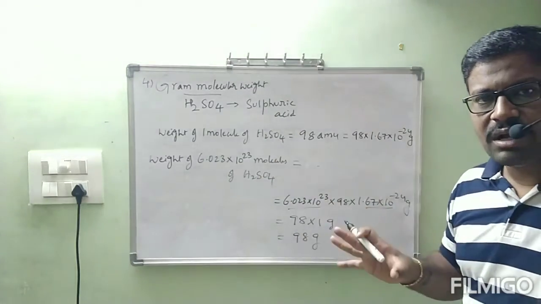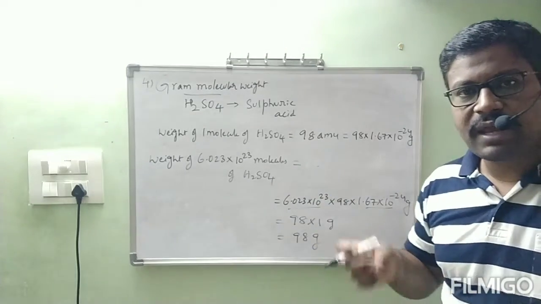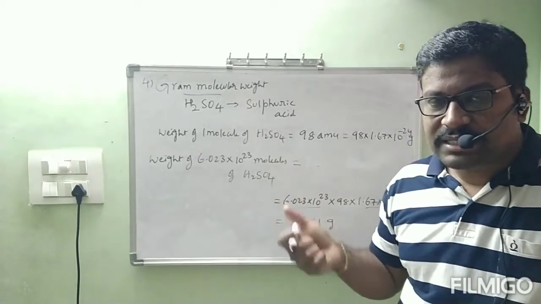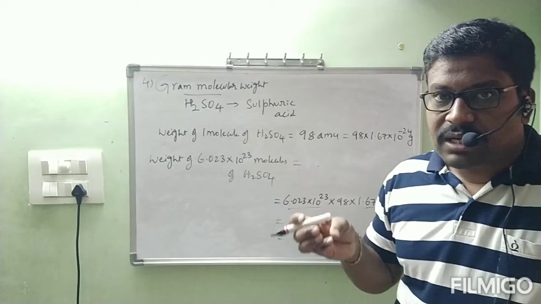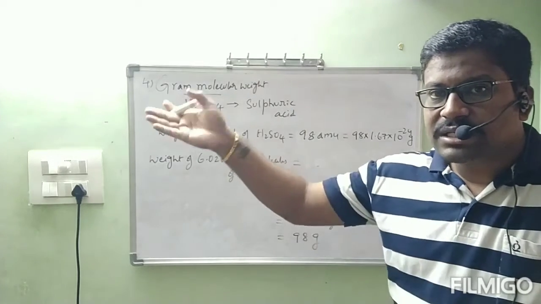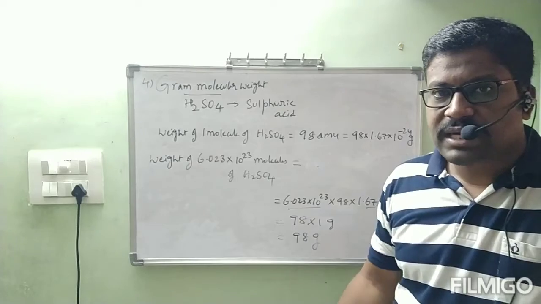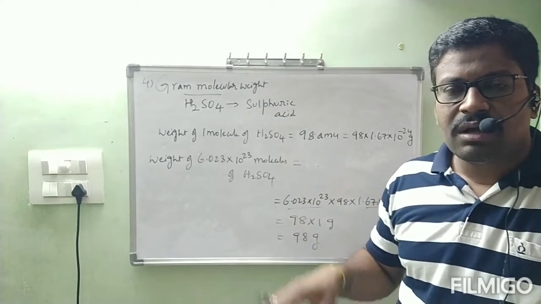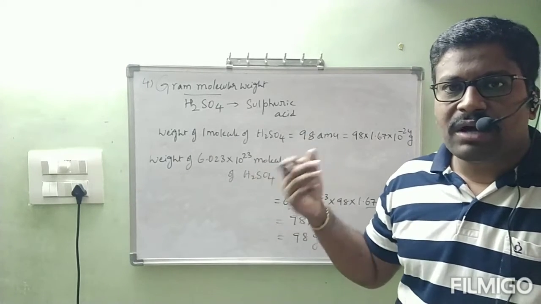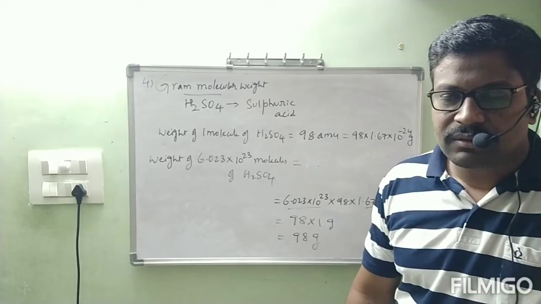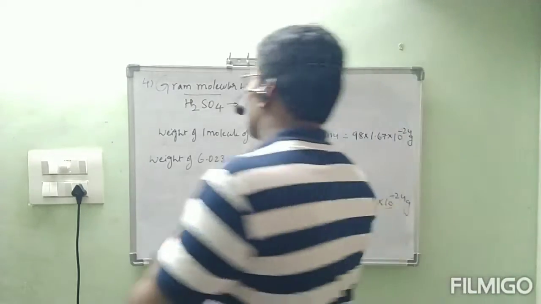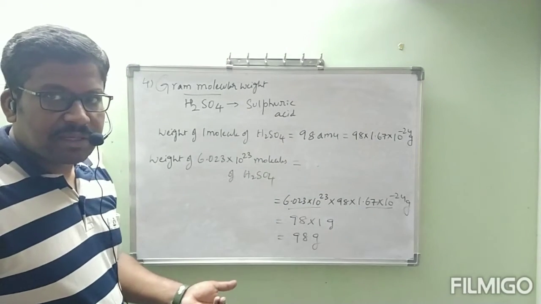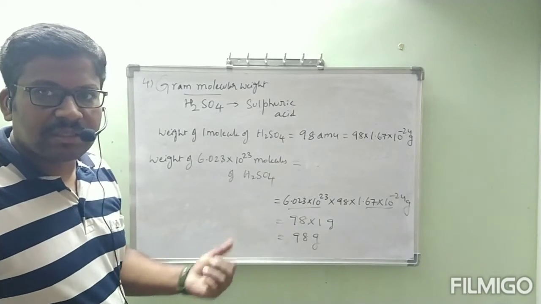Now, if the question asks about the gram molecular weight of any new substance, we can find it directly. But we have to understand the main concept: what is the definition, and what are the examples. The remaining calculations are very easy for you. For understanding purposes, this much explanation was given. Now we will take some molecules and find their gram molecular weight. We can write everything in this way, but it is not required that much. We can also write directly. That is what I am going to show now.